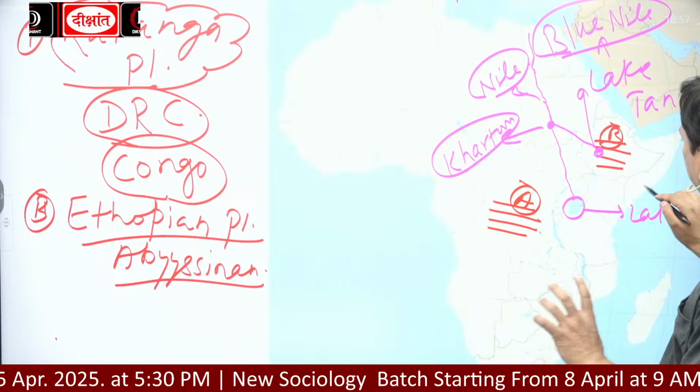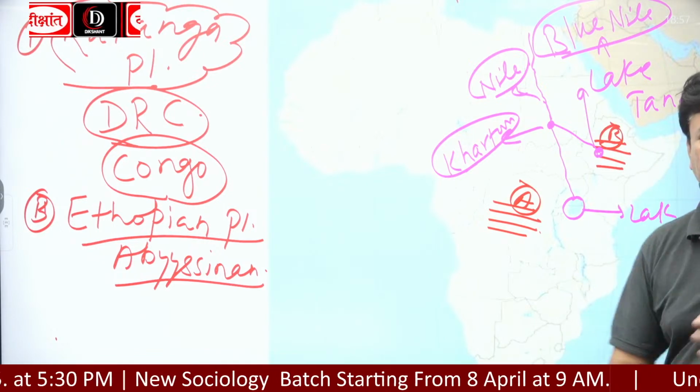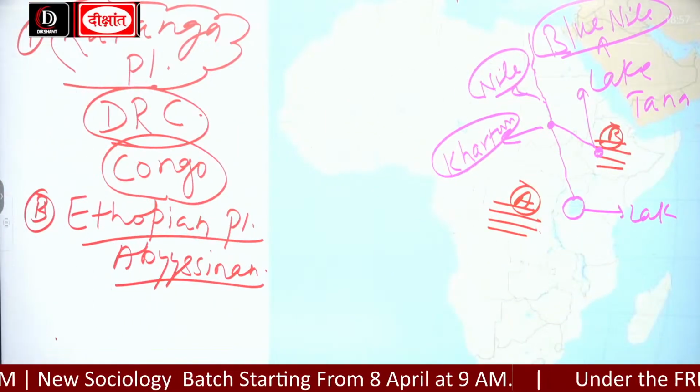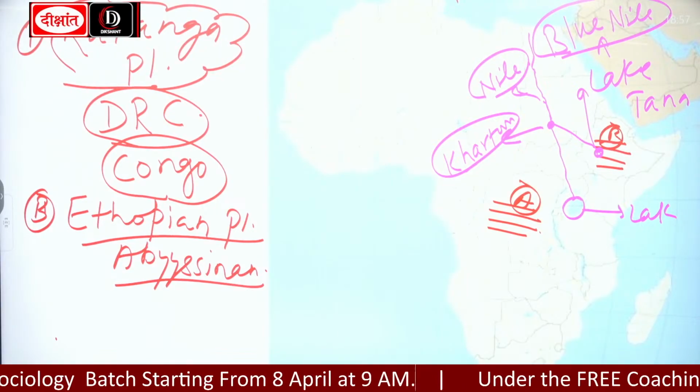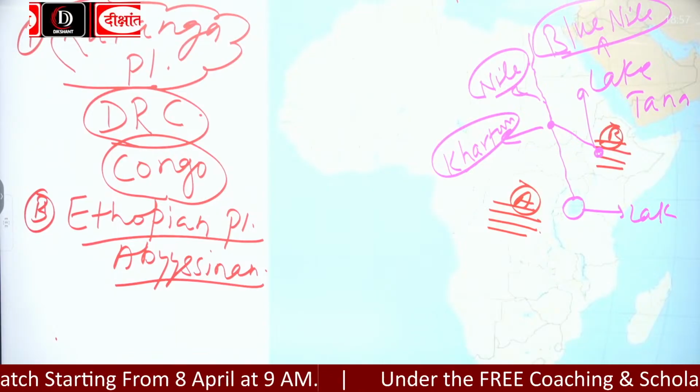So Lake Tana is located on the Ethiopian Plateau, or Abyssinian Plateau. And from Lake Tana which river comes out?